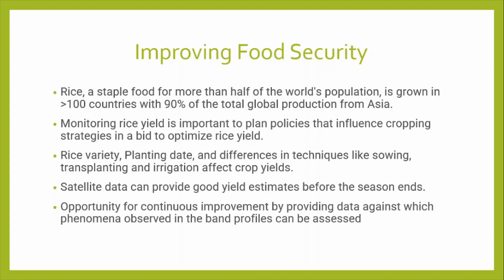Now, why is my model important for improving food security? Like I pointed out earlier, my model is more feature oriented, in the sense that I try to study the band profiles to see if I could make out phenomena like what transplanting technique, field planning technique, or field preparation technique is going on here. From the profiles, I was trying to get: what's the rice variety being planted here, what's the planting date, what's the length of the season, how long is the vegetative phase, how much irrigation does the field receive.